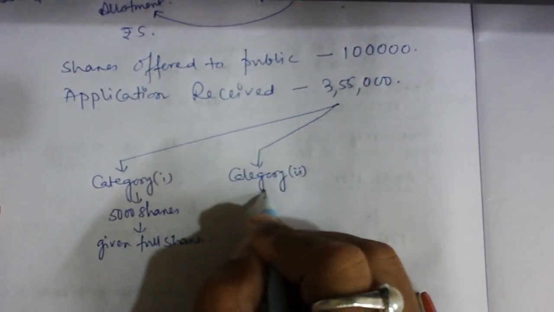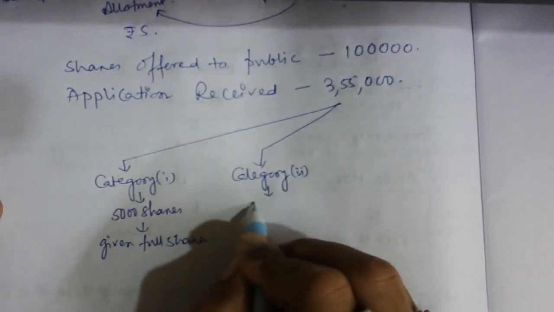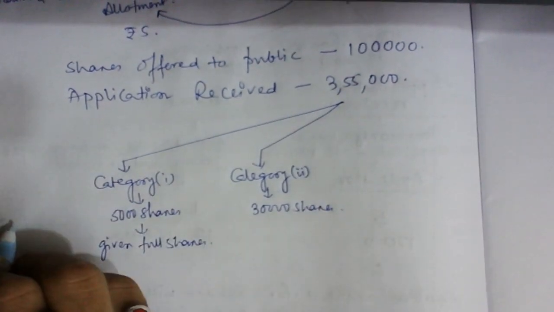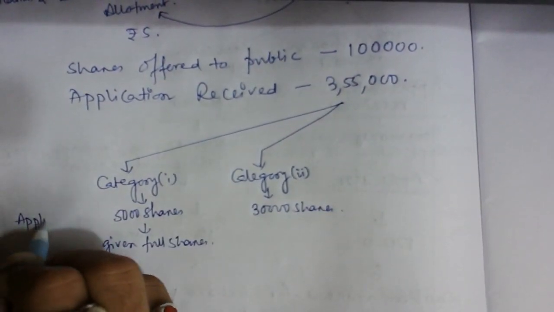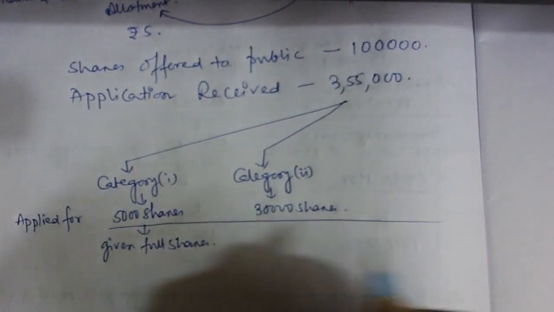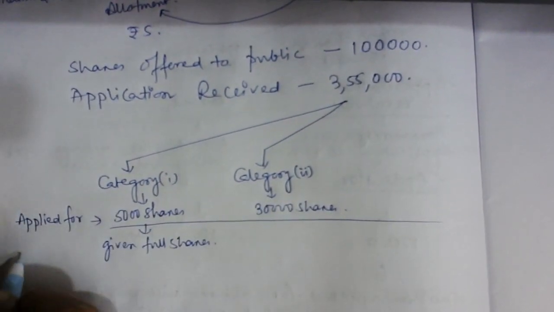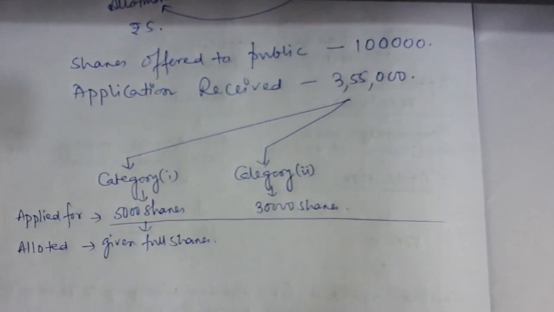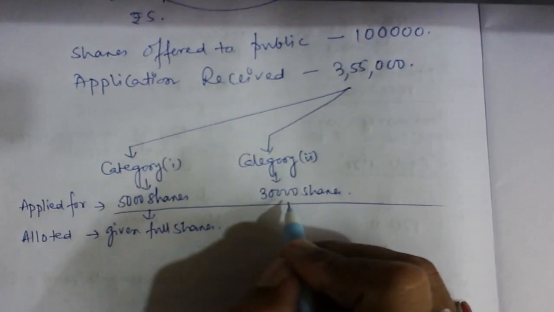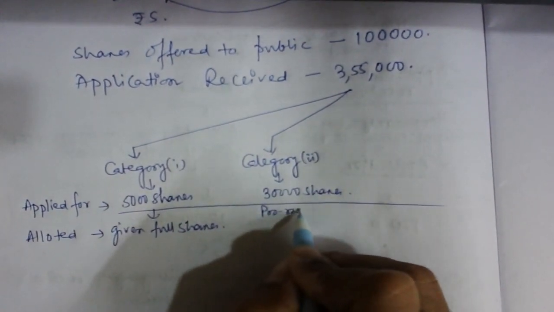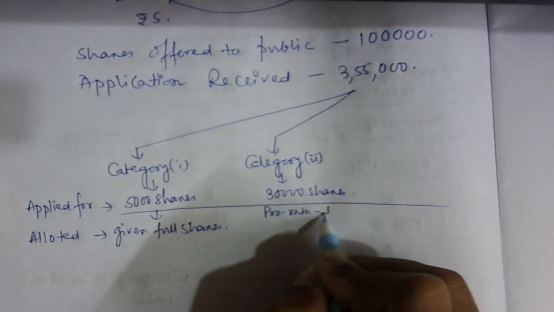And in category 2, those who applied for 30,000 shares, you can write this is applied for and this is allotted. In the given case, the pro rata ratio is 1:2.